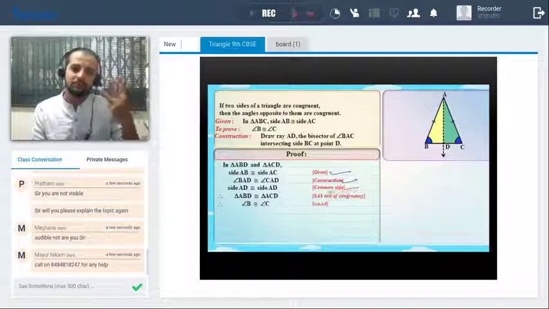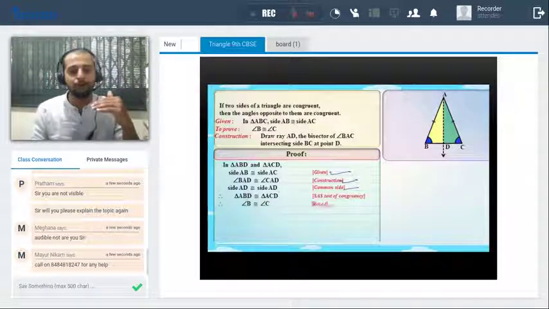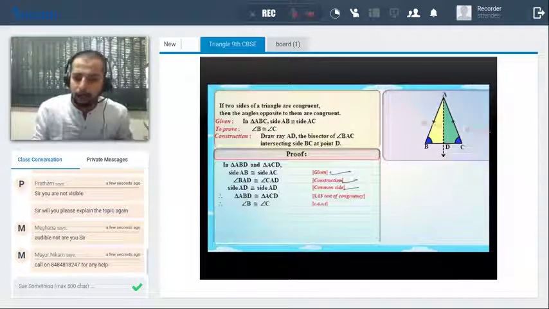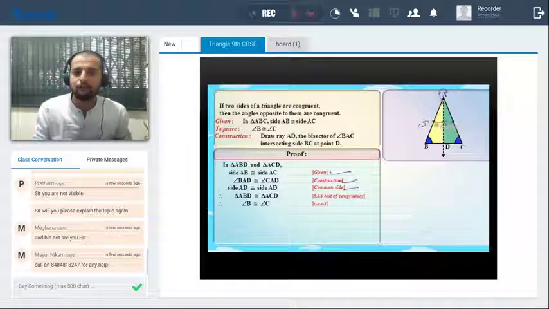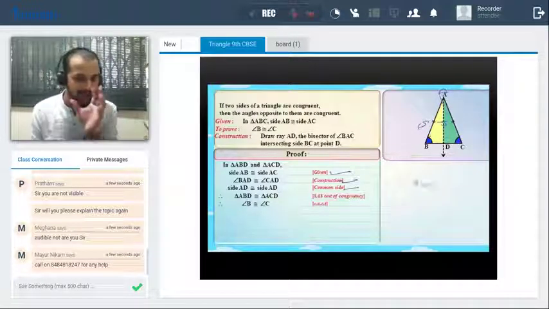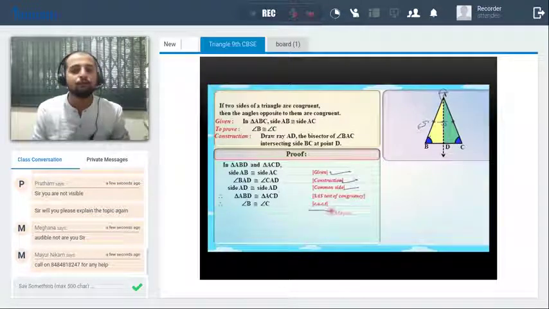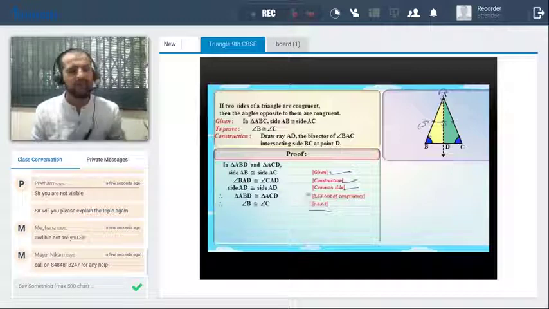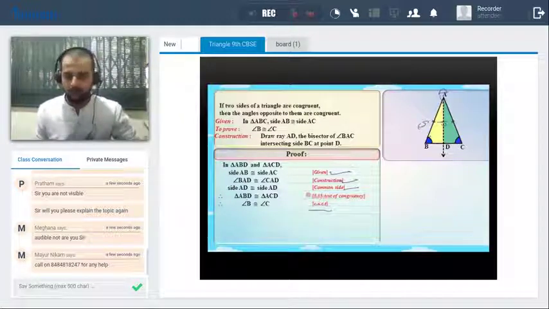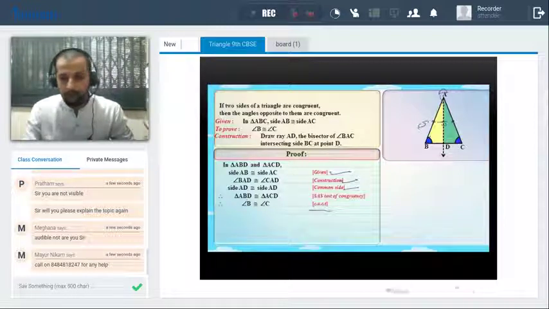Now once we have the three things equal, can I say the two triangles are congruent? Beautiful. So we can say triangle ABD is congruent to triangle ACD. How? This is side, this is angle, and this is again side. So the criteria we can use is SAS. Once the two triangles are congruent, can I say angle B is congruent to angle C? Yes, the reason will be corresponding angles of congruent triangles. That's it. Any confusion in this sum or in this property? It's a very simple step. Okay, so we'll move further.